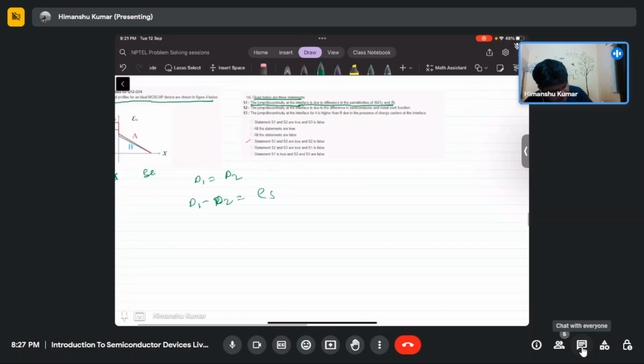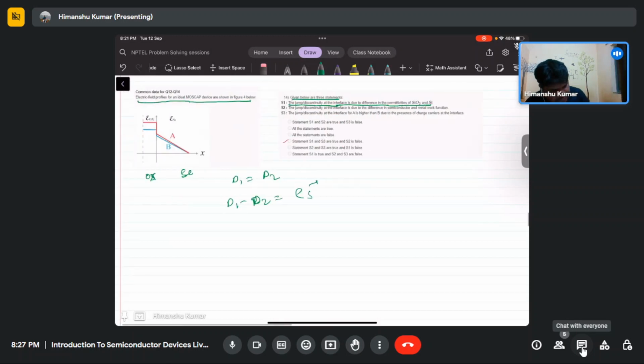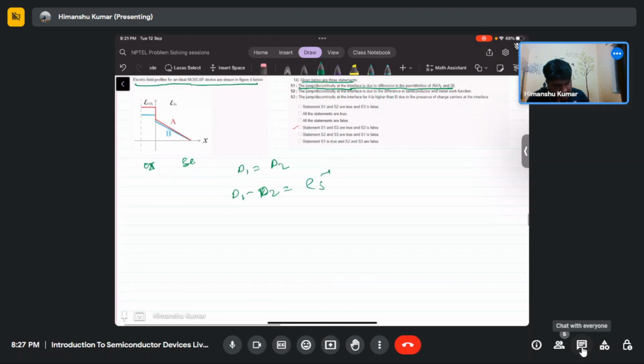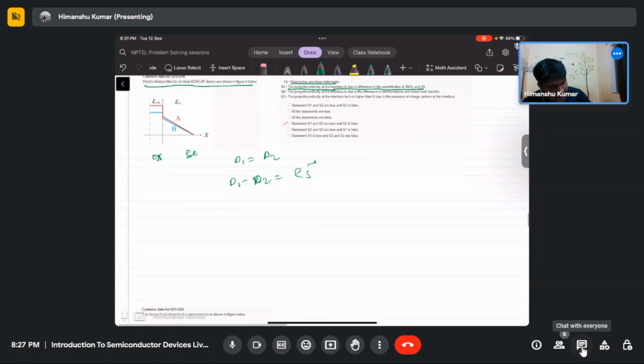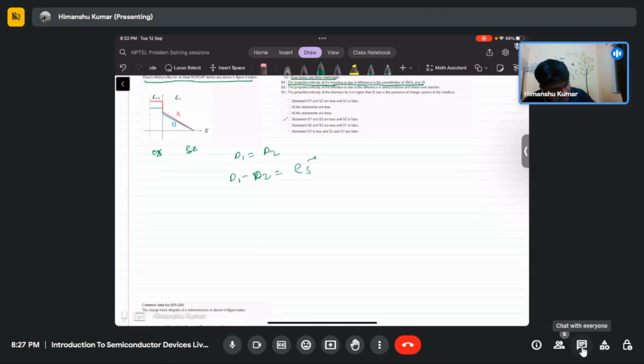So this rho s is the surface charge density, D1 is the electric flux, the electric displacement in this direction, and D2 is the electric displacement in the silicon. So if we assume the surface charge density is 0, for the ideal MOSFET, then we reach D1 equals D2, and D1 we can write as epsilon ox E ox equals epsilon silicon E silicon.